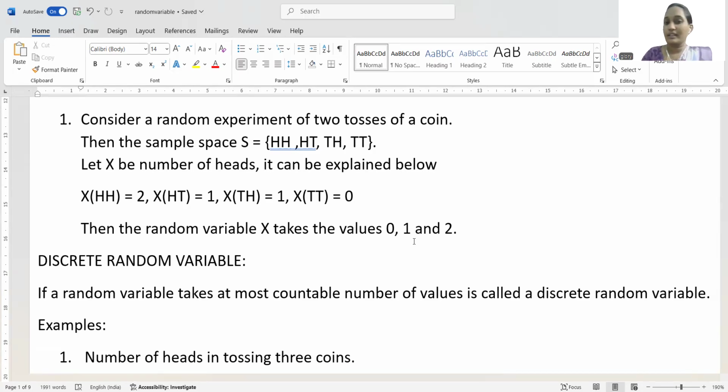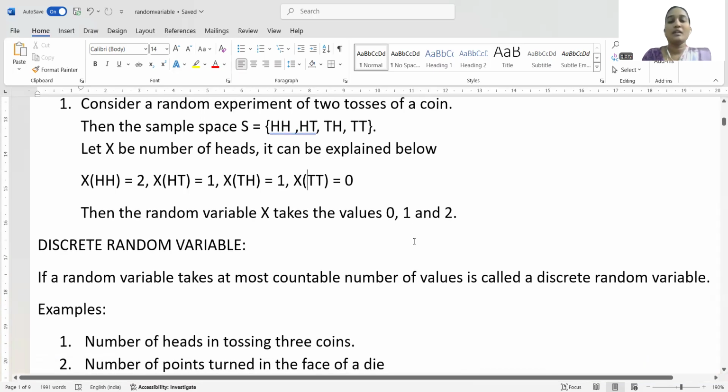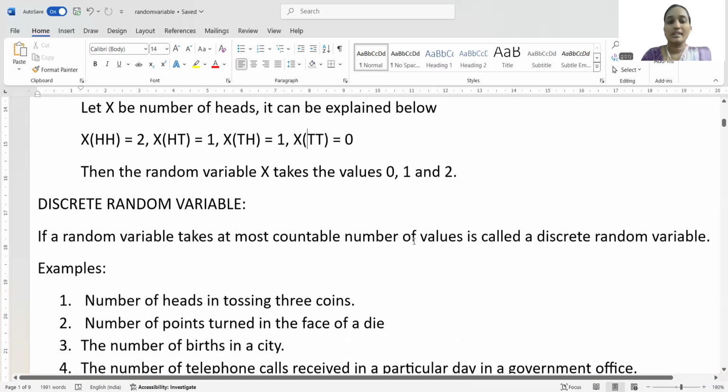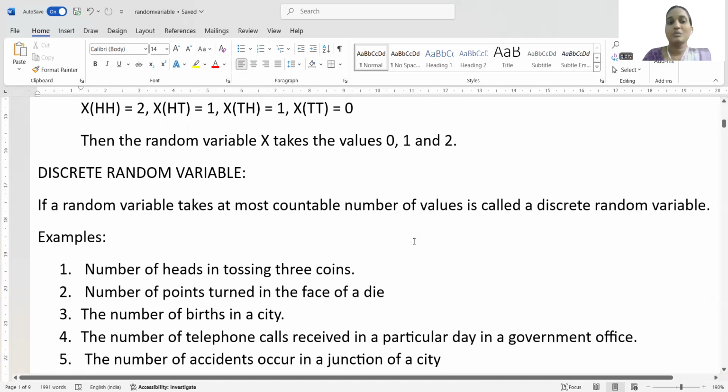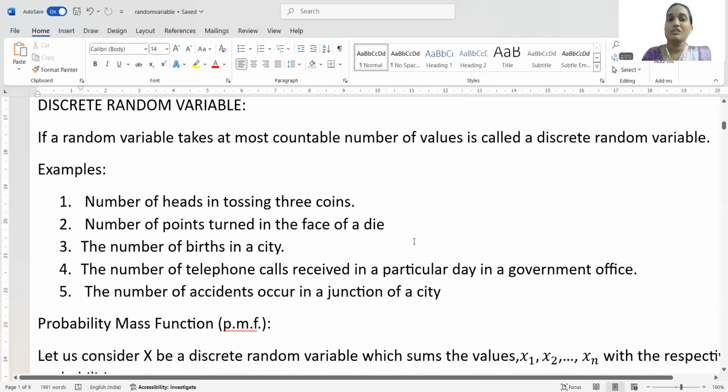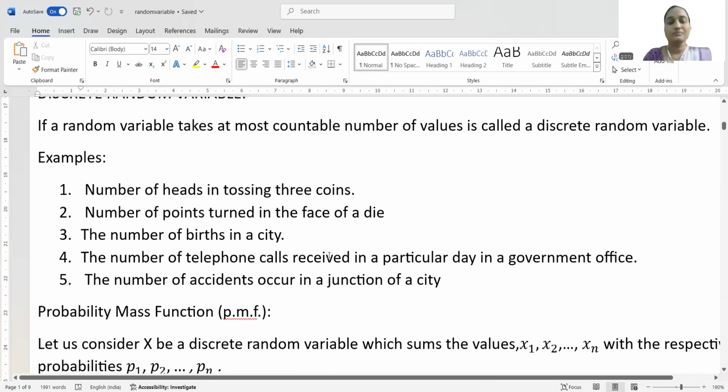It takes only at most countable values. Then those random variables are termed as discrete random variables. Examples are the number of heads in tossing 3 coins, the number of birds in a city, etc.